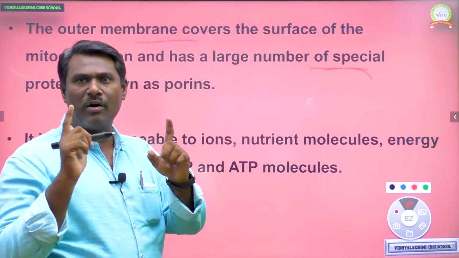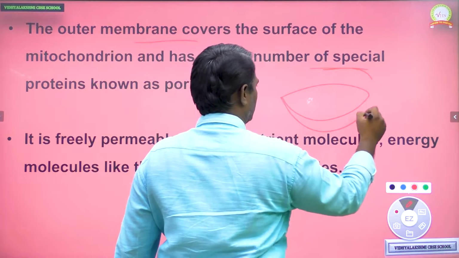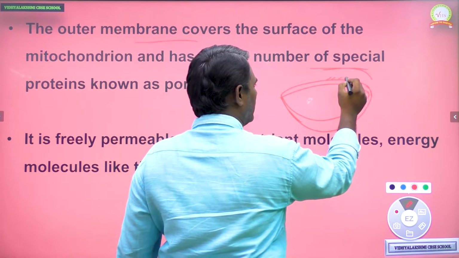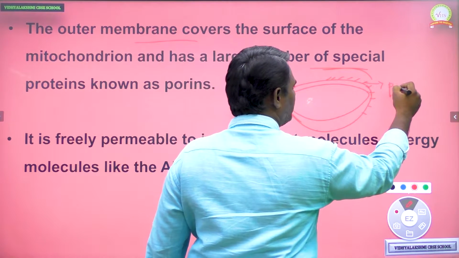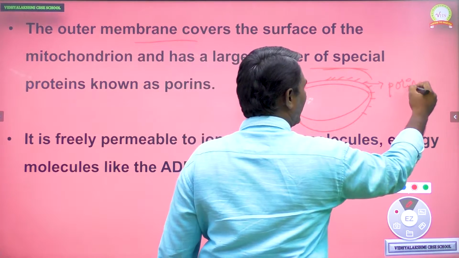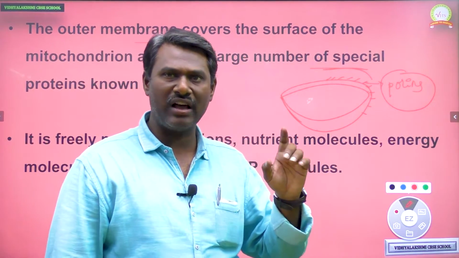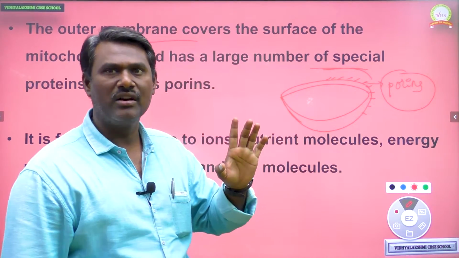Once you can see the diagram here, this is the mitochondria double membrane, and this is the outer membrane. This outer membrane has specialized protein-like structures we can call porins.